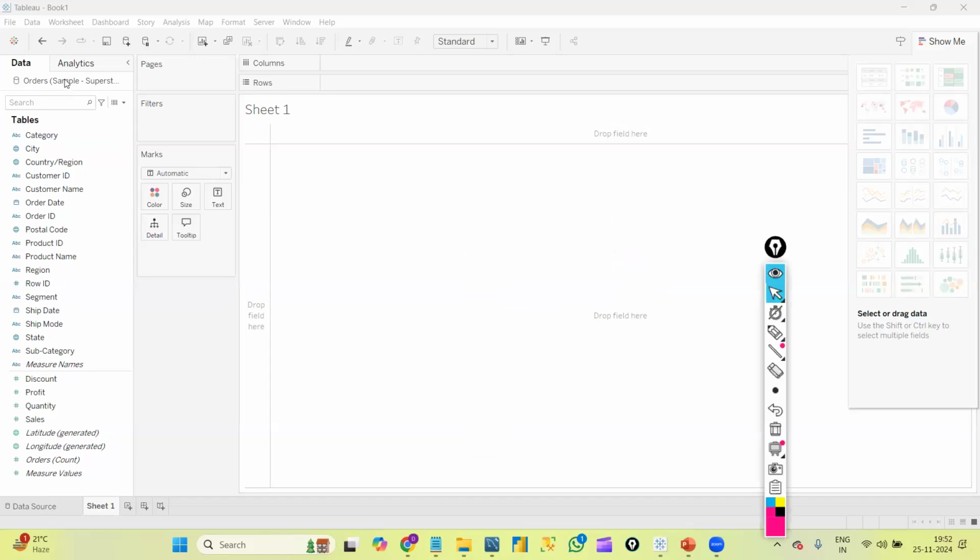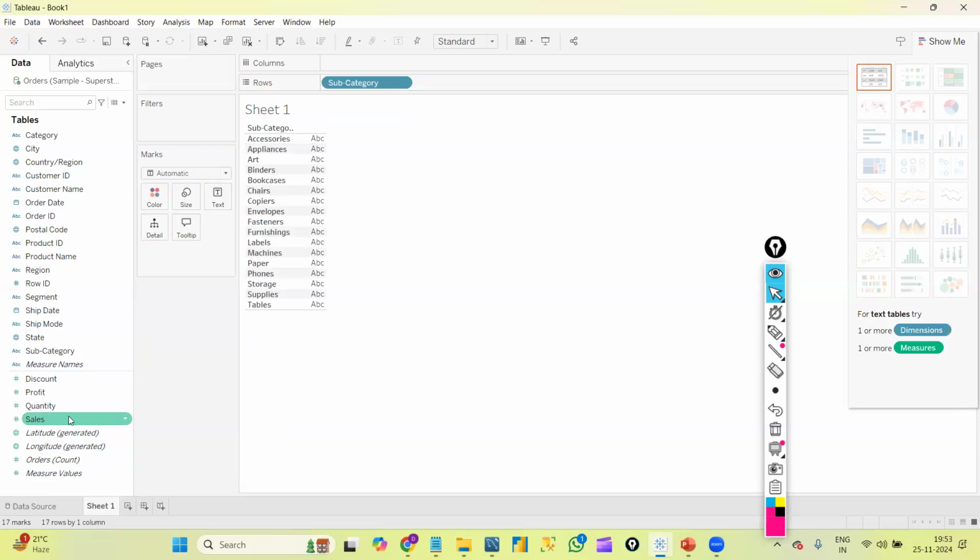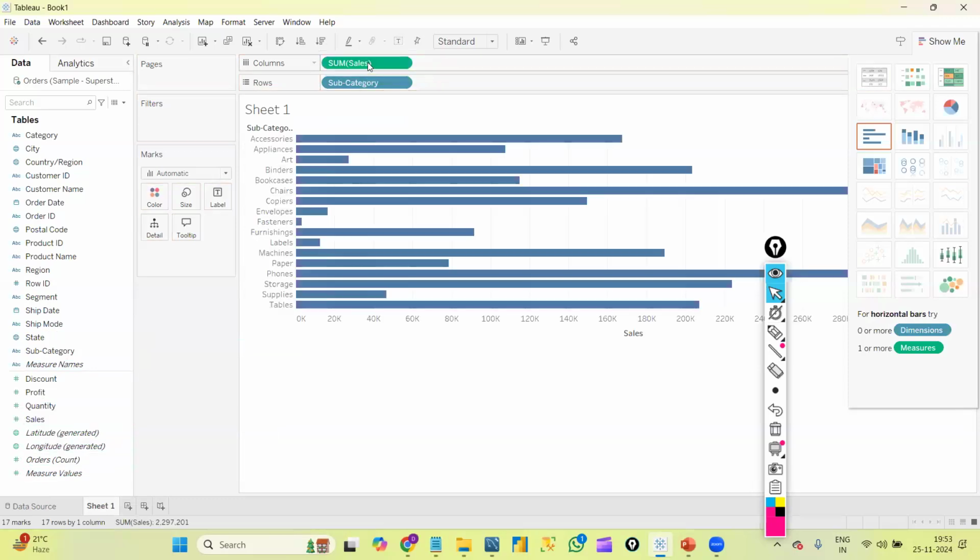Here, as I connected to the sample Superstore, this is basically sales data. I have some columns here, like category and subcategory. So to create our first graph, we have two methods. Suppose I want to create subcategory wise sales, I will drag subcategory into the rows part. Okay, I'll drag sales to the columns part.